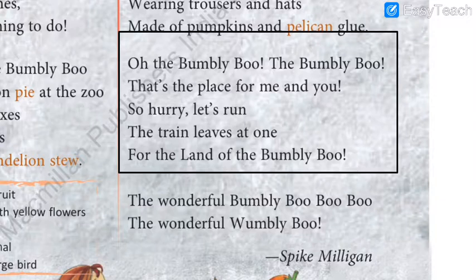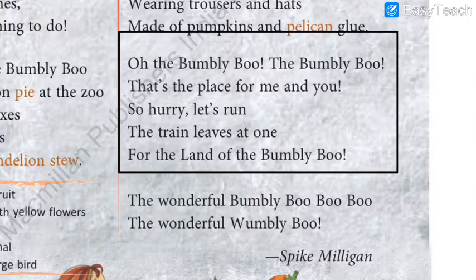So here the poet says in the second last paragraph that the bumbly boo means the poet was very much attracted, very much she wanted to go there in that land. And the poet says that that's the place for me and you, means according to the poet, that is the place for the poet and for you.